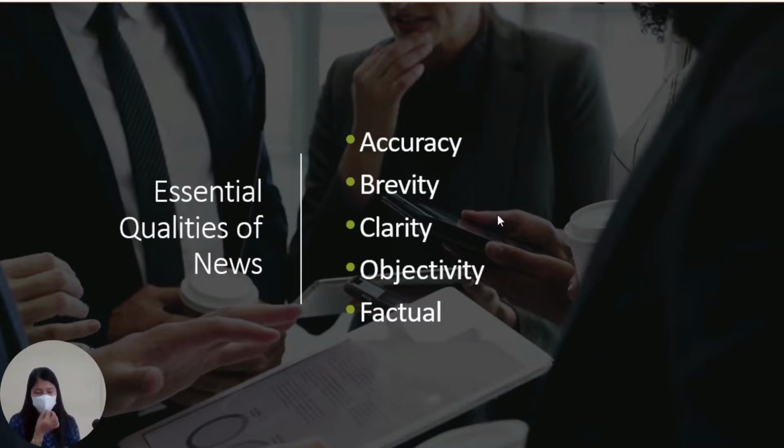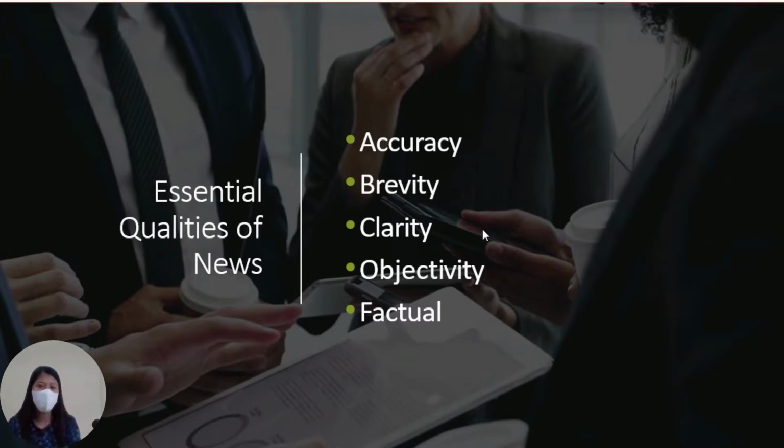Another one is objectivity. In a news article, you do not need to provide your opinions about a certain issue or a certain information that has been shared. Being a news writer means that you must be objective, meaning you would be delivering the facts as is without any bias or without opinion coming from you as the writer.